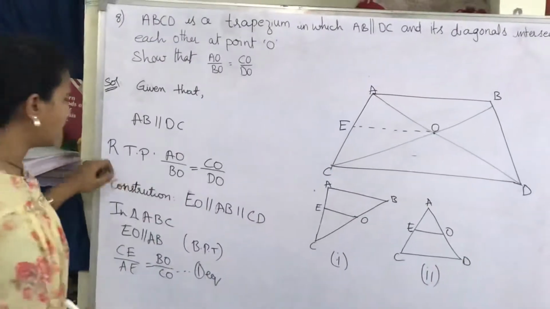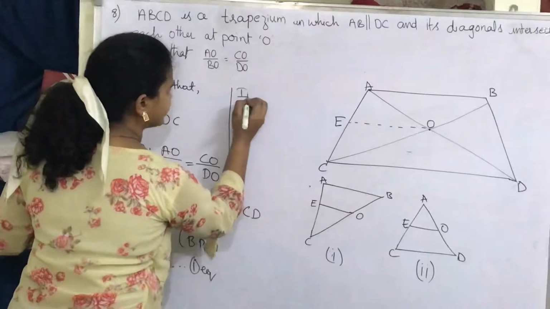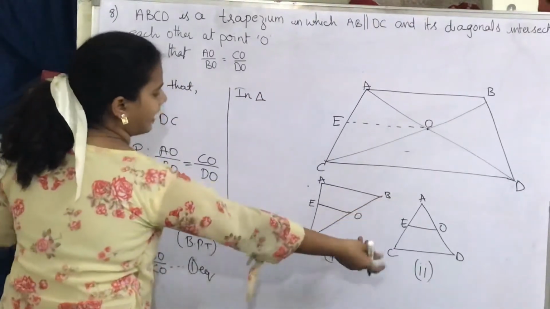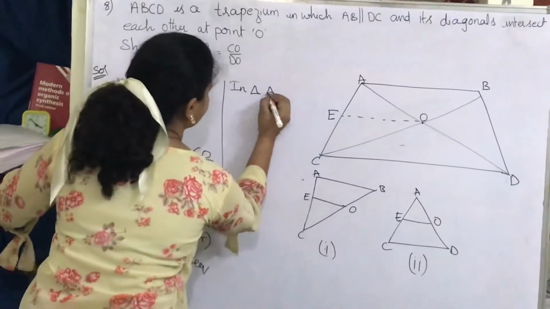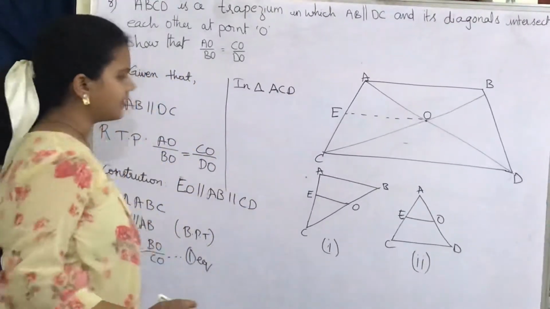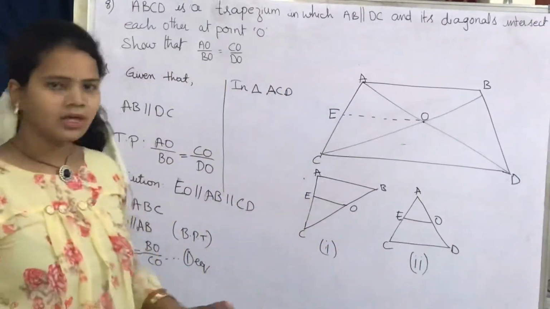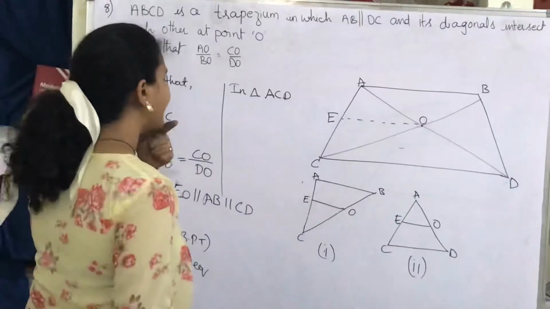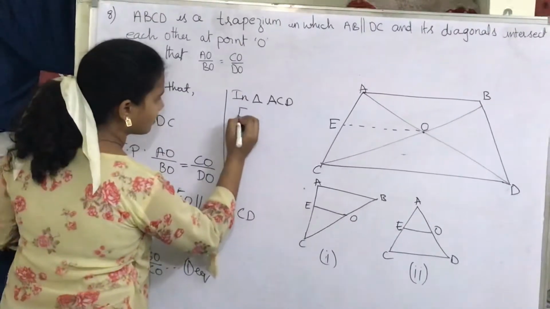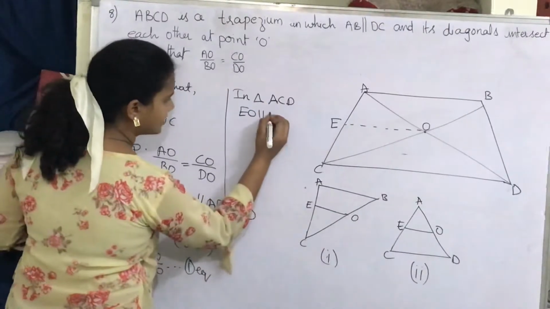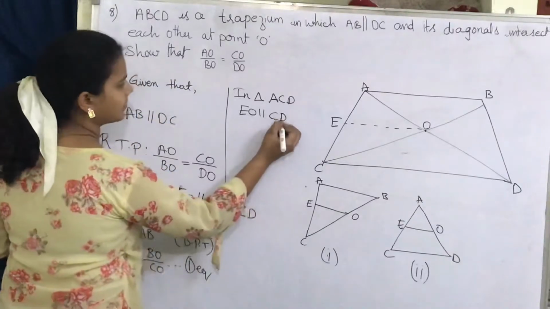Now let me take the second triangle, triangle ACD or ADC. In this triangle, if you observe, EO is parallel to CD. Then, as by BPT, if a line is parallel to one side, then the other two sides are divided in the same ratio.